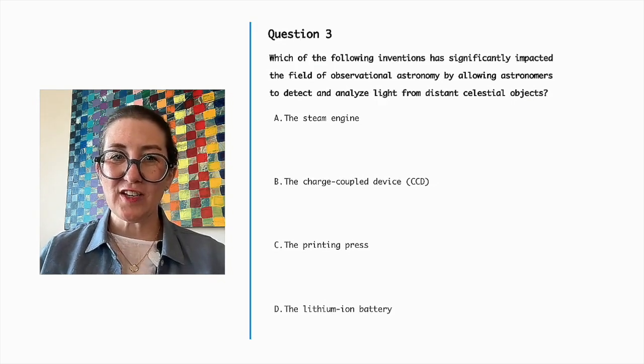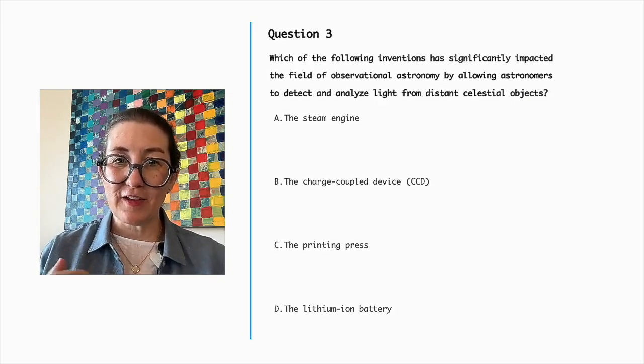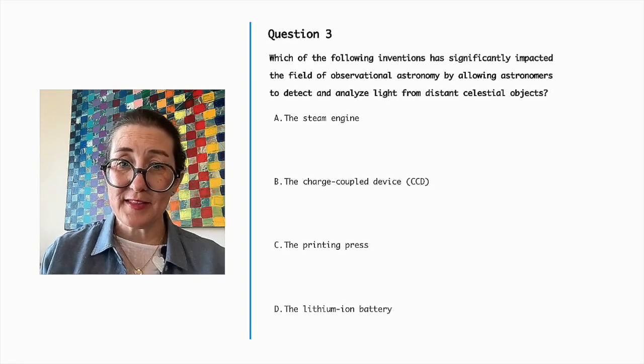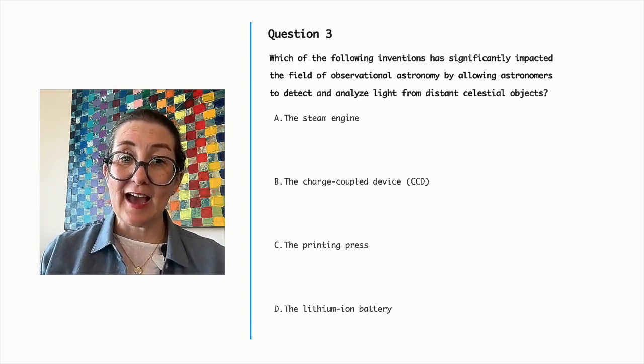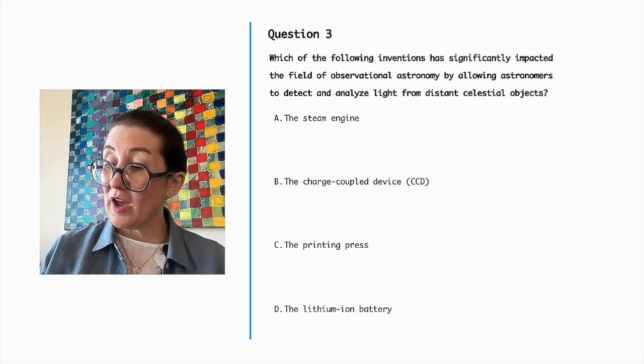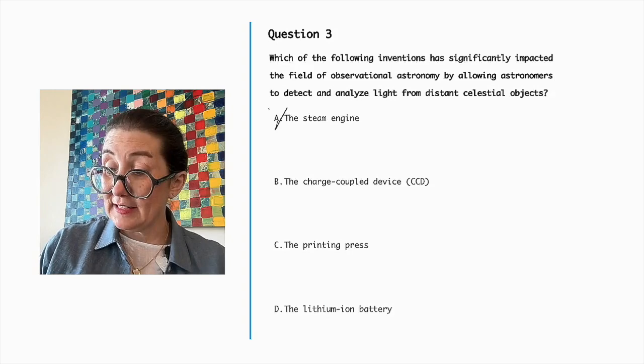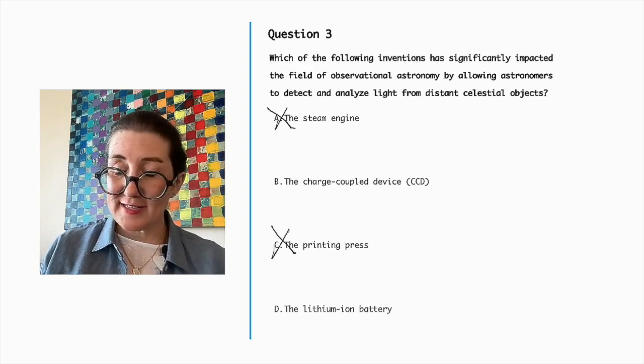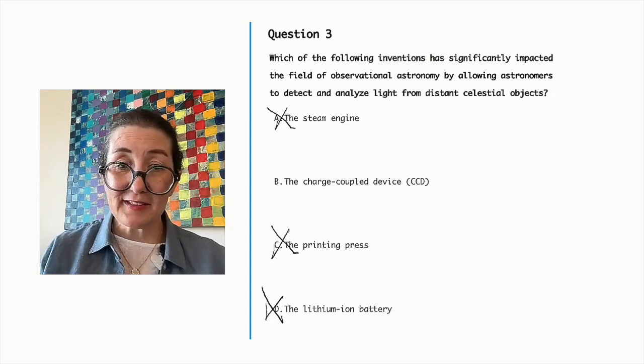As this question is about inventions that impacted observational astronomy and detecting and analyzing light from different objects, I think we can safely eliminate the steam engine, the printing press, and the lithium-ion battery.